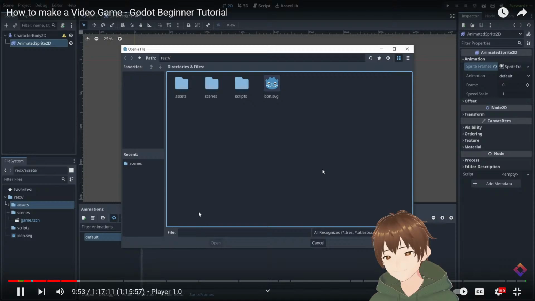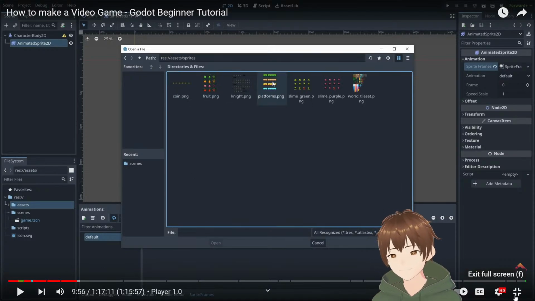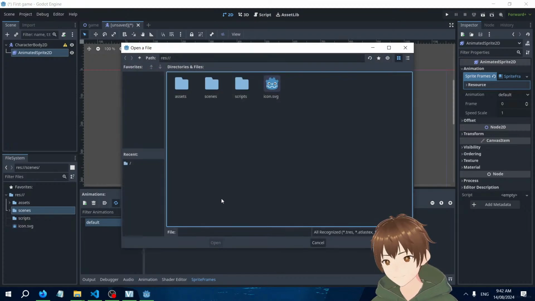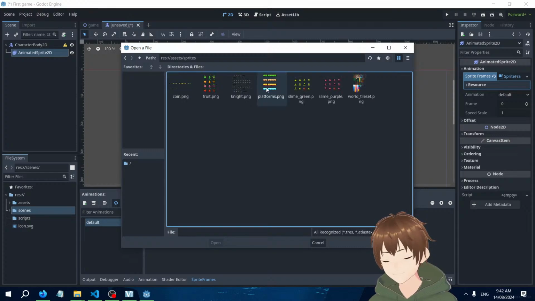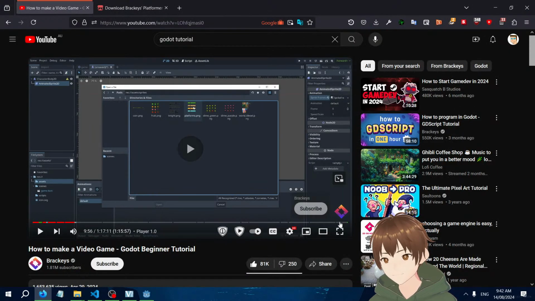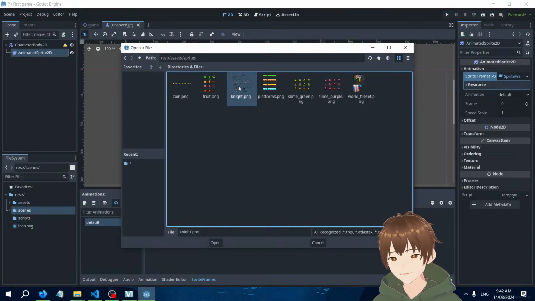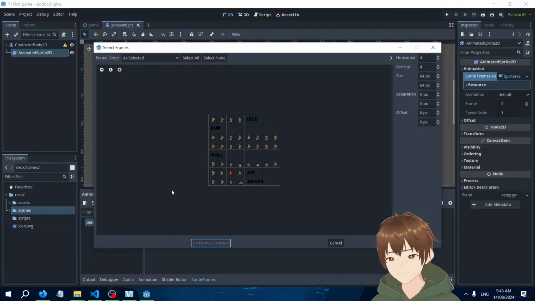So let's click that, go into our assets under our sprites. Let's find our knight.png.